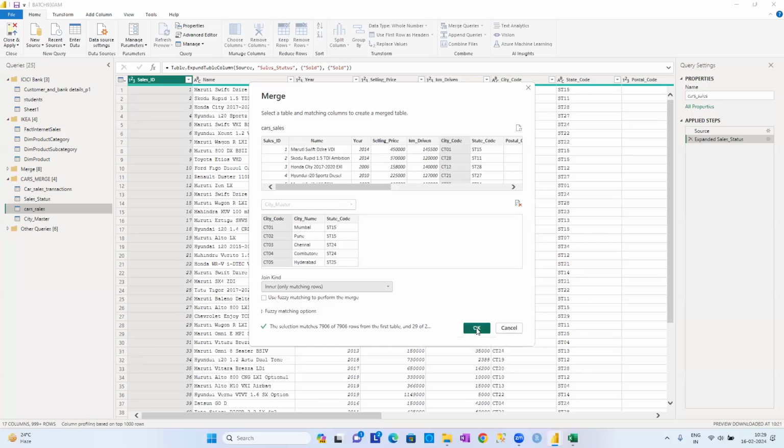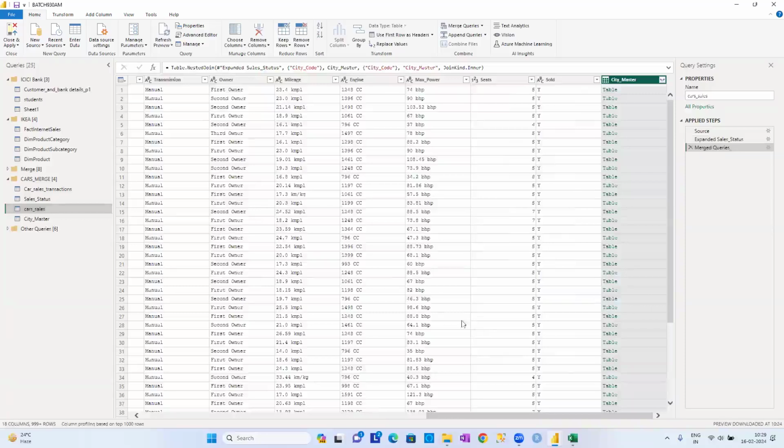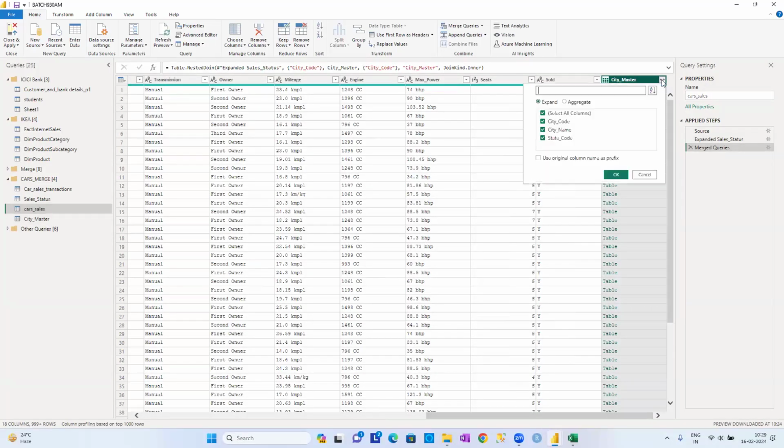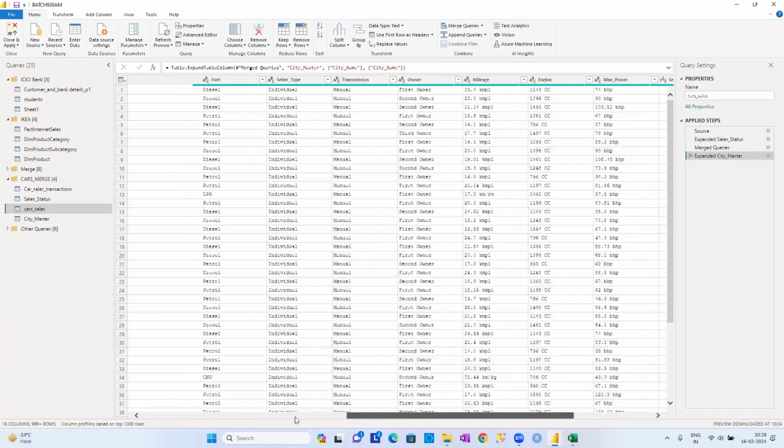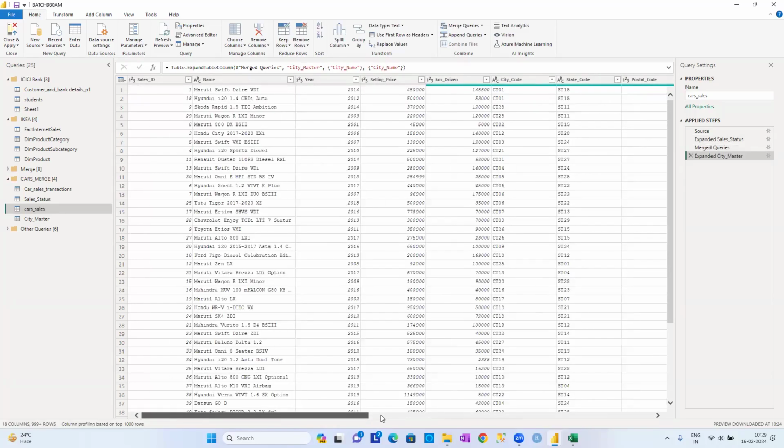So click on OK. But what you are doing here is, we are not creating a new query. Your existing query will be added with this. Again, we have to expand the table, but you don't require the city code. I just require the city name only. Like this, guys, we can merge any kind of data sets.